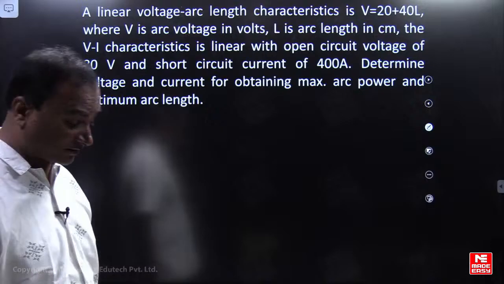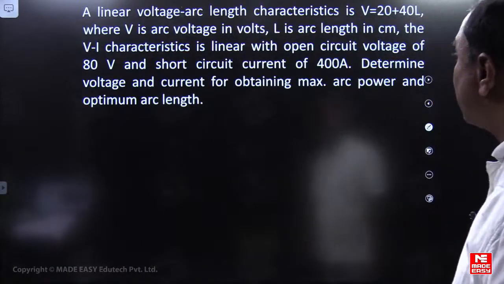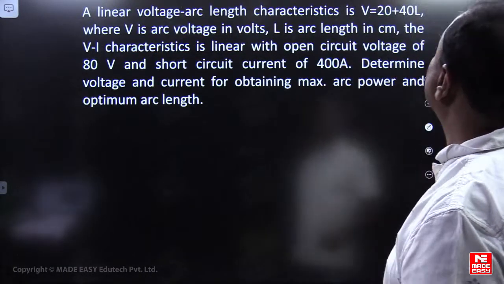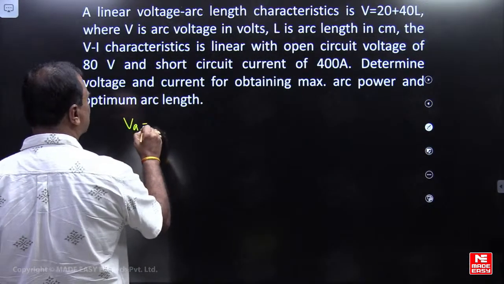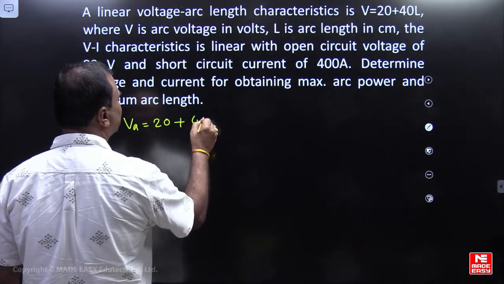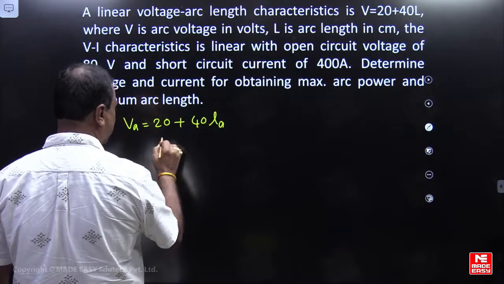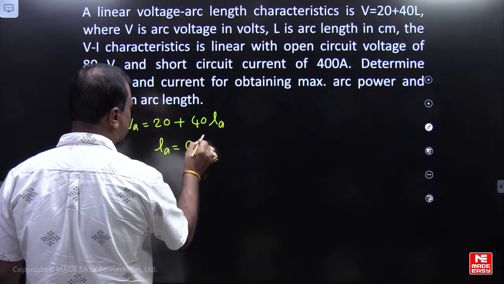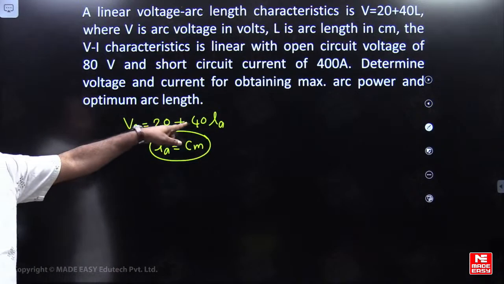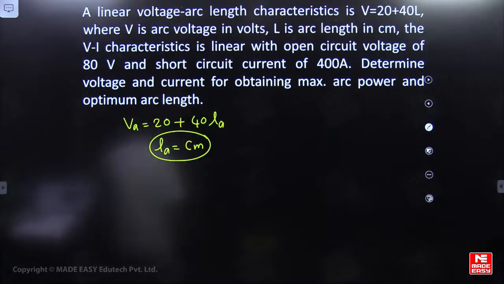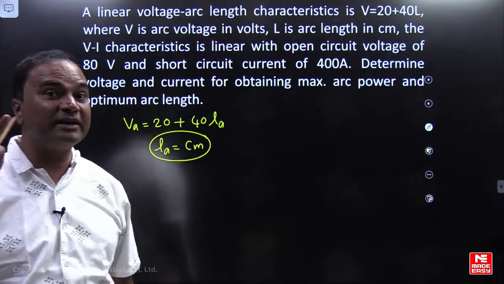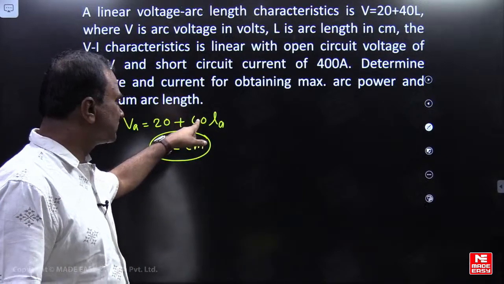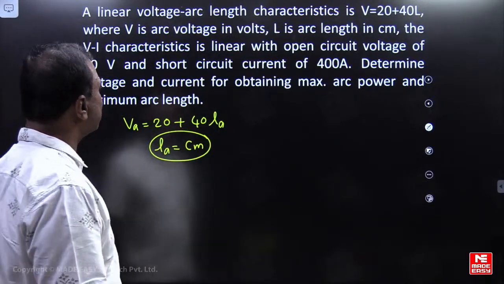Please observe the linear voltage arc length characteristics, Va equal to 20 plus 40 La, where La will be in centimeters. Please look at 40, it is a little bit high value, which means your arc length should be in centimeters. If this constant is 4, arc length will be in mm, we can consider.